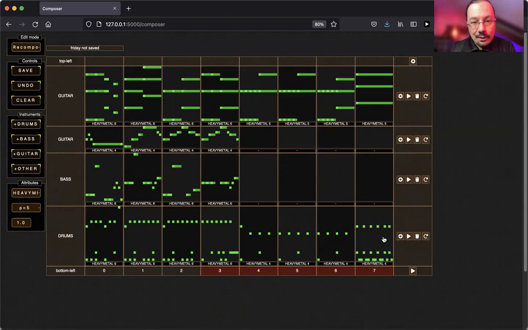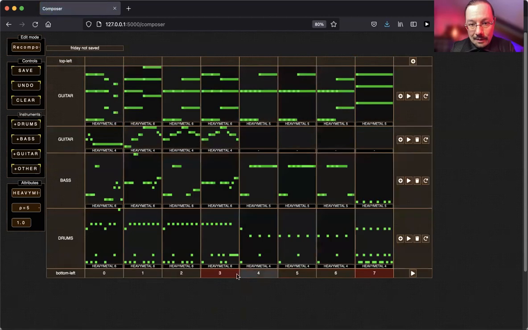Ooh, that's a fine riff. But we need the bass. What about adding a bass? Here's the bass. Here's the bass. Here's the bass. Here's the bass. I want to listen from here to there. Okay, let's have a listen.